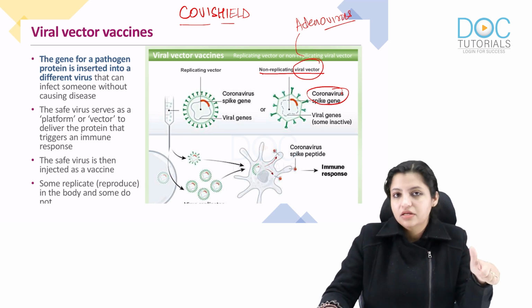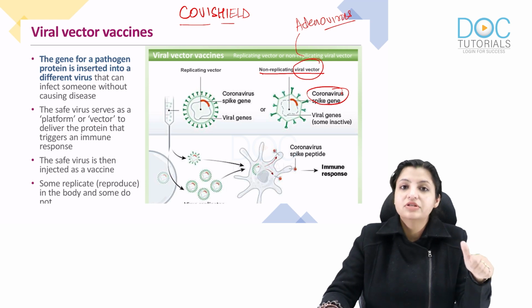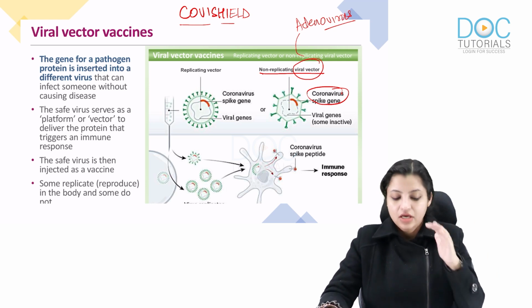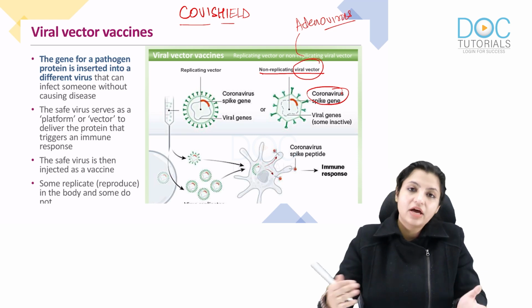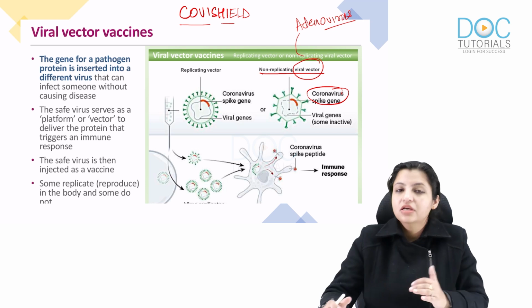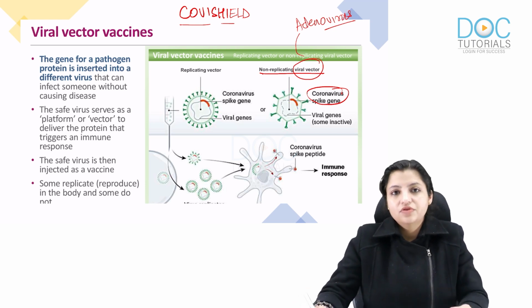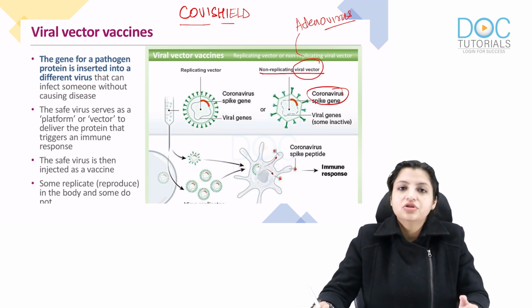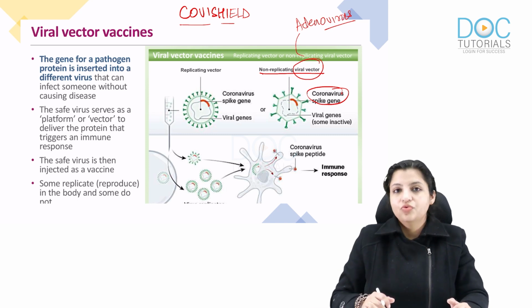People who are on blood thinners should not take Covaxin. People who have a history of allergy should not take Covaxin. Similarly, Covishield has chances of anaphylaxis, so you should be pretty sure that when you're taking this vaccine, you're near some hospital where, if you get anaphylaxis or some allergy, you are taken care of. Okay, so that is Covishield.